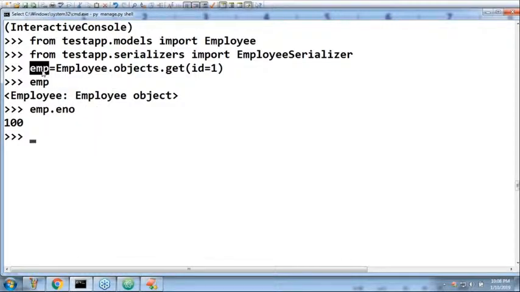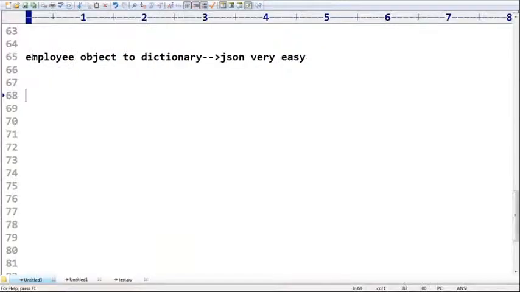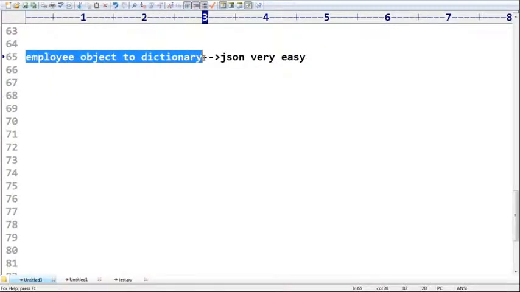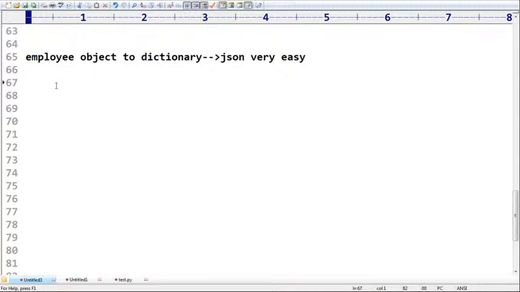EMP is a model instance. It is an object. Now my requirement is to convert this employee object to a Python native data type, a Python dictionary. Who is responsible for converting an employee object to a Python dictionary? Serializer is responsible, and I have already defined it. By using that, can you do it?